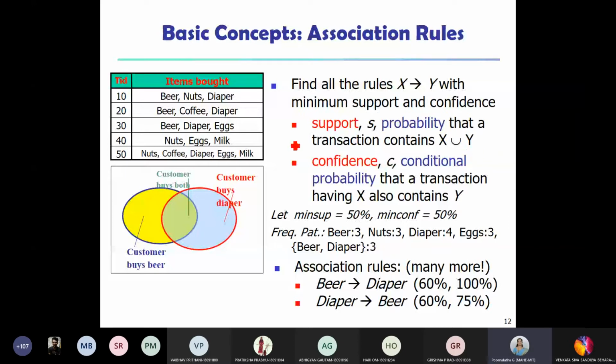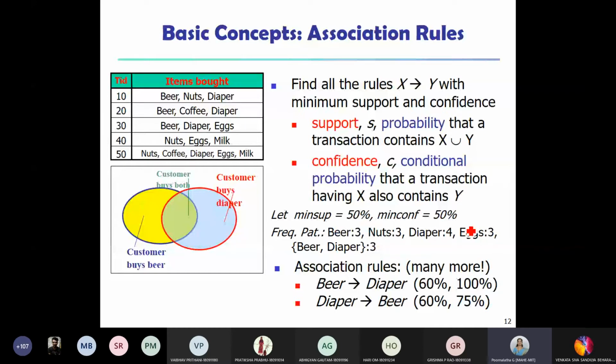That is the support. Then confidence is a conditional probability: a transaction having X also contains Y. For example, a transaction having a computer also has the antivirus software. That is the conditional probability, called the confidence. Suppose I say the minimum support threshold is 50% and the minimum confidence threshold I'm fixing as 50%. They need not be the same; it can be anything. Just for this example, we have assumed 50%.